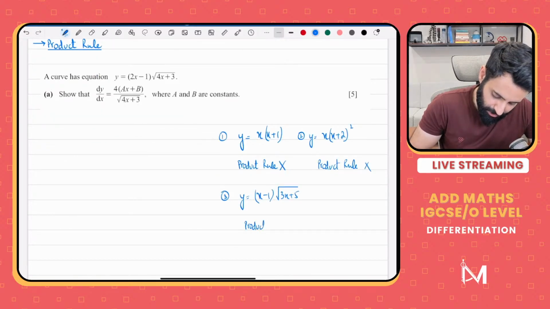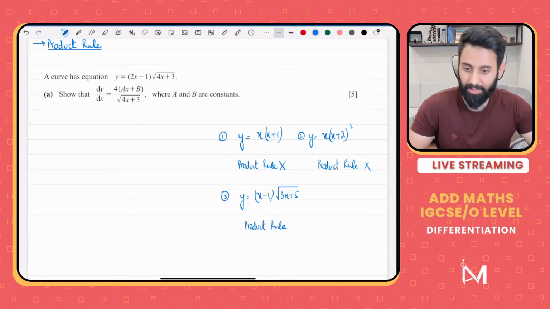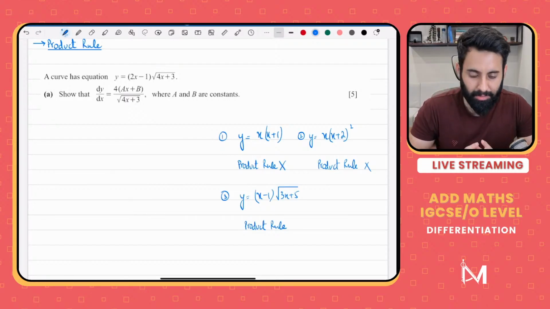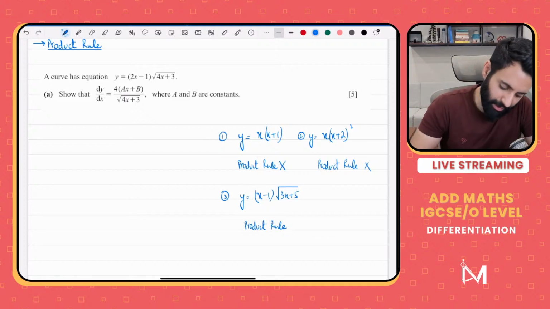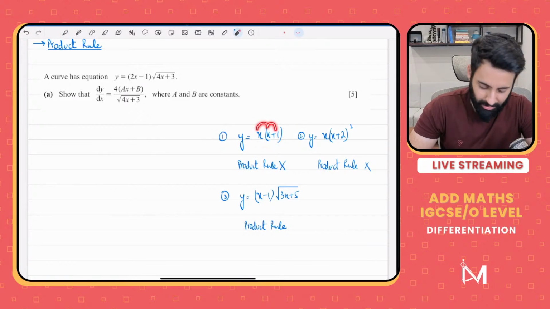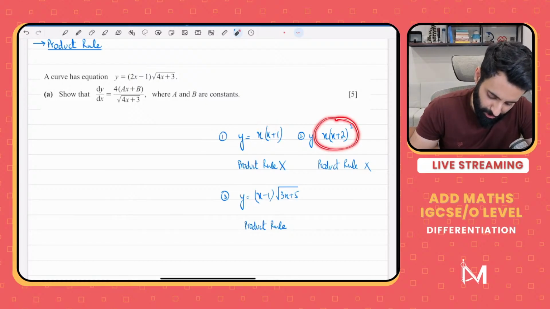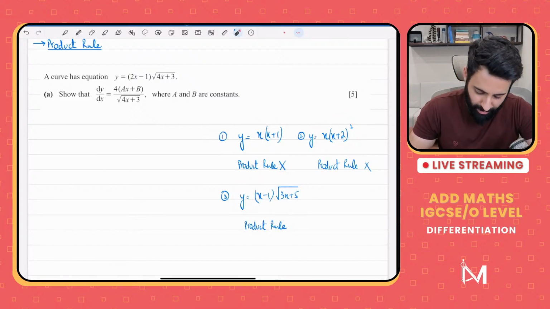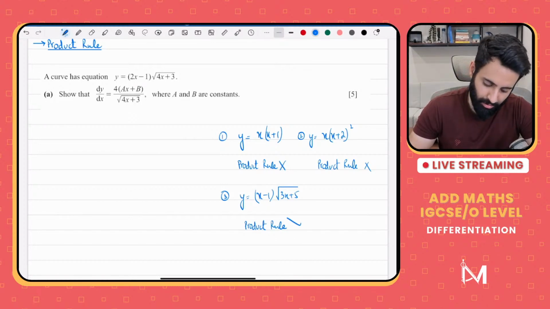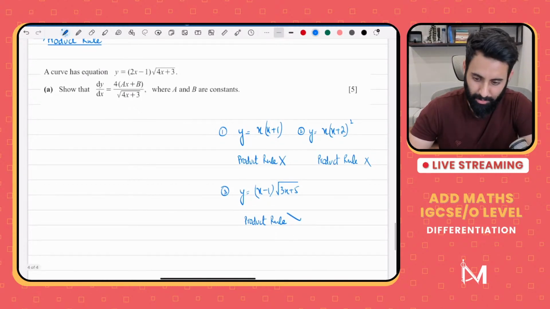Product rule is used when 2 expressions are being multiplied, and they're being multiplied in such a way that you cannot simplify and write one expression. Just like here, it's not recommended that you use product rule. Why? Because you can expand and simplify. Here also you can expand and simplify, but here you cannot expand and simplify. Therefore, it's best that you use product rule over here. So this is how we decide when we have to use product rule and when not.